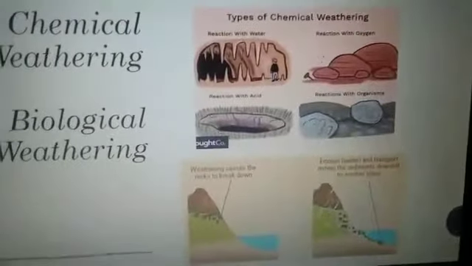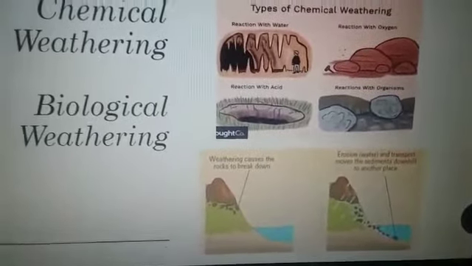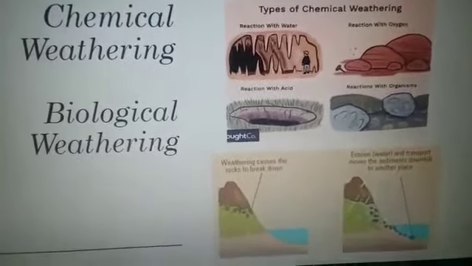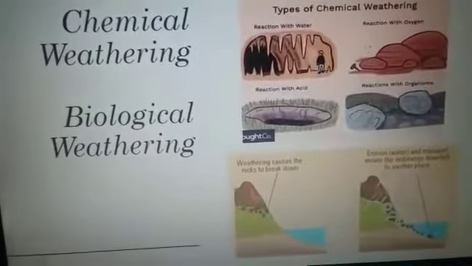You can see there are different types of chemical weathering: reaction with water, reaction with oxygen, reaction with acid, and reaction with organisms. In chemical weathering, there is a chemical reaction happening with the rocks. Biological weathering is basically the weakening and subsequent disintegration of rocks by plants, animals and microbes.